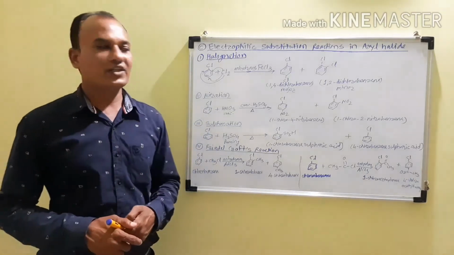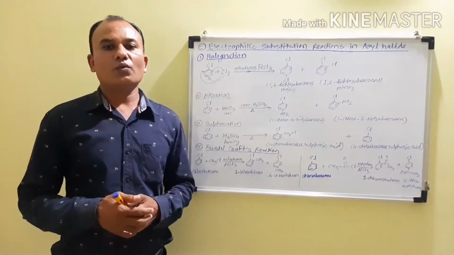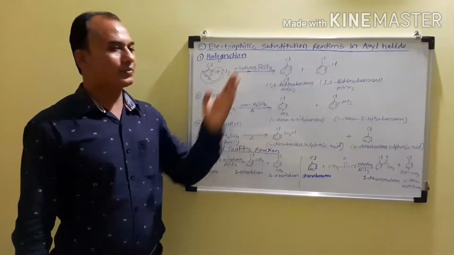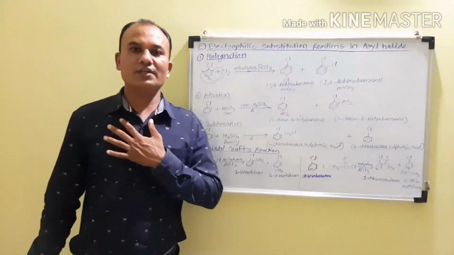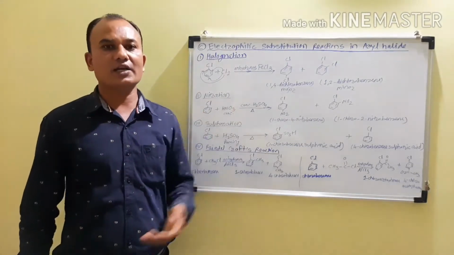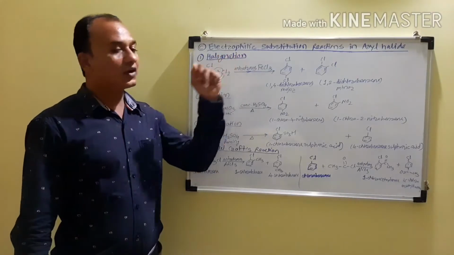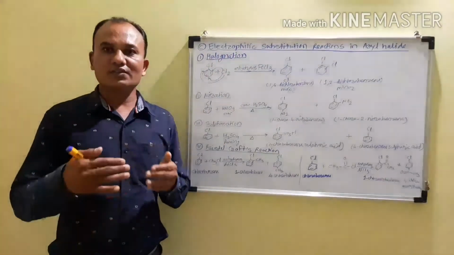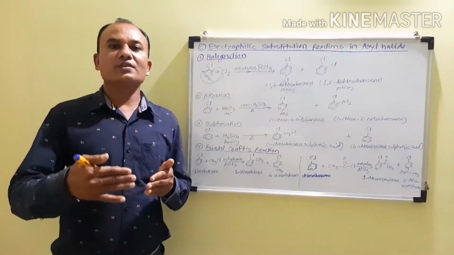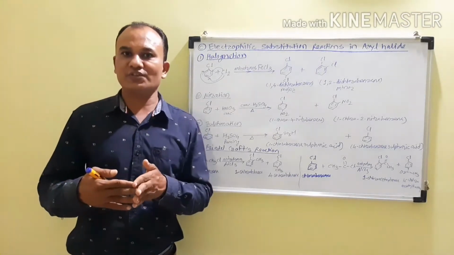So, the electrophilic substitution reactions of aryl halides. Which reactions are called electrophilic substitution reactions? These are the substitution reactions in which there is replacement of one atom or group by another atom or group; that is called a substitution reaction. Now, which are called electrophilic substitution reactions? The substitution reaction in which the attacking reagent is an electrophile is called an electrophilic substitution reaction.